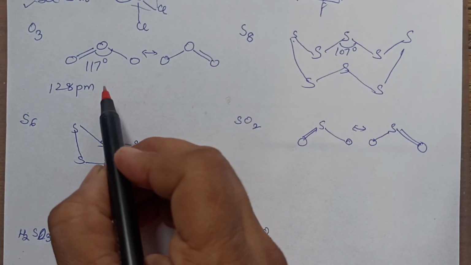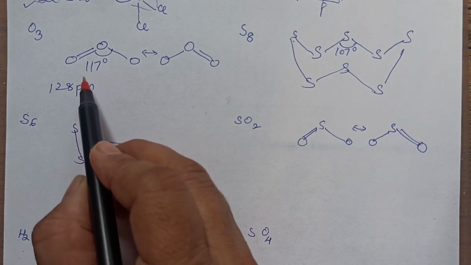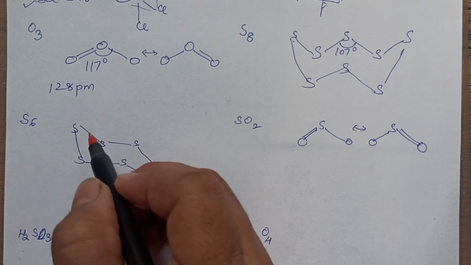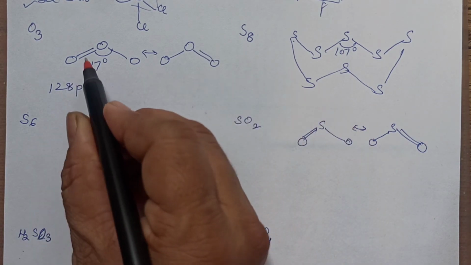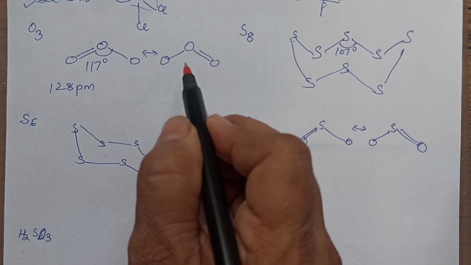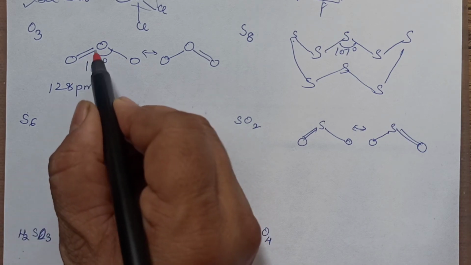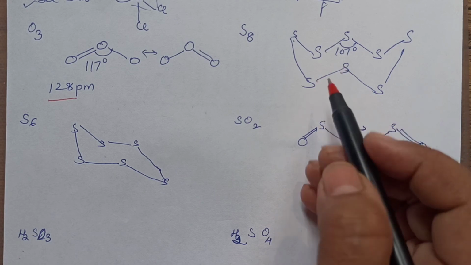Next structures, I've just drawn them to save time because it was becoming a very long video. Ozone. You will draw a bent structure, right? You can also draw the structure with the help of a Lewis dot structure, or simply you can remember the bent structure. In one structure, double bond this side, single this side, or single this side, double this side. And 117 degrees is the bond angle, and the OO bond length in ozone is equal because of resonance. That is 128 picometer. Neither equal to single nor equal to double.